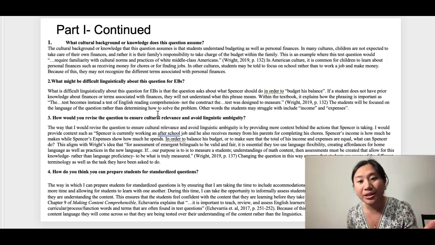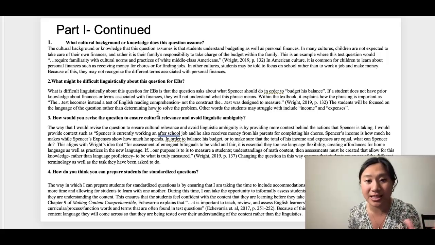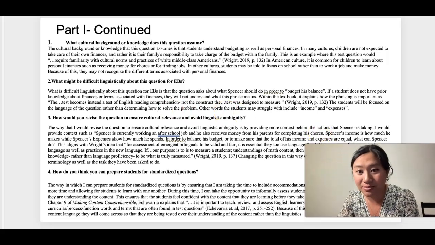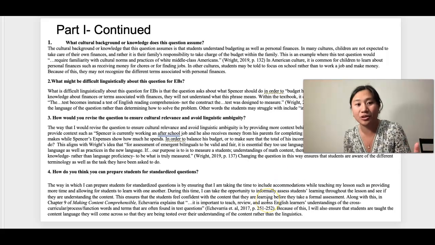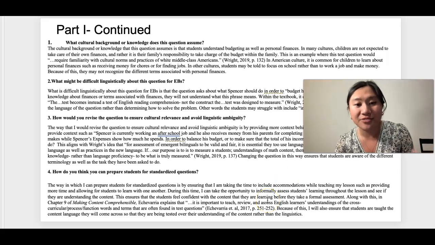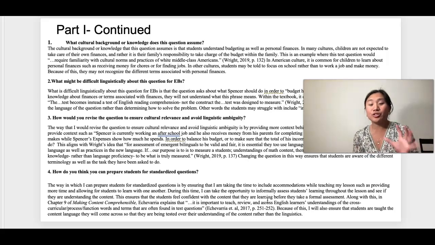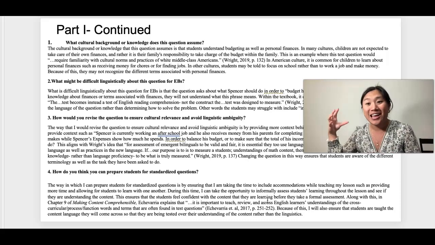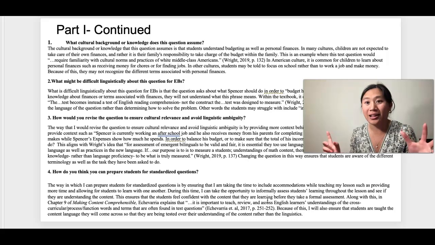Going off of vocabulary, Echevarria explains that it's important to teach, review, and assess English learners' understanding of the cross-curricular process, function words, and terms often found in test questions. If students feel that they have a solid foundation of the content that they're learning, then they're going to feel ready for that test. They're going to have confidence in the different terms that they need to know, as well as the content that they're supposed to know.